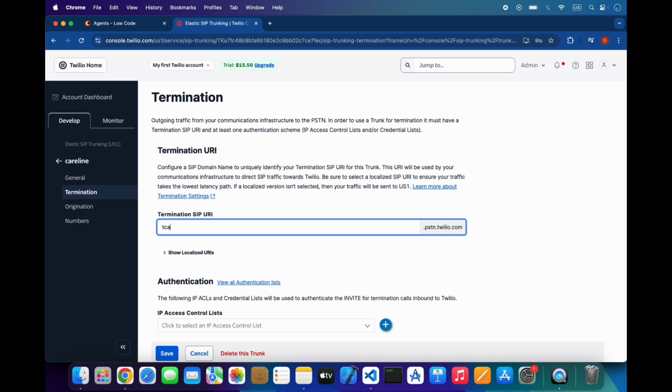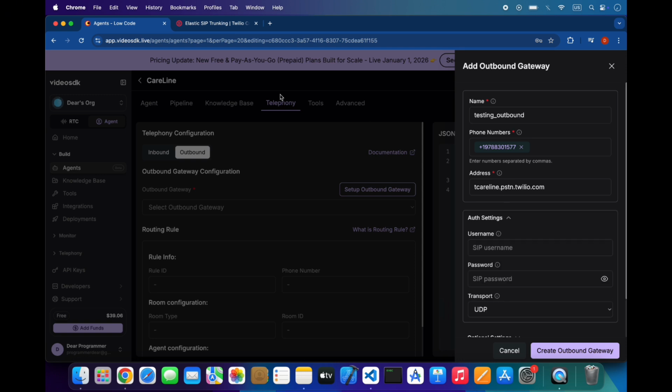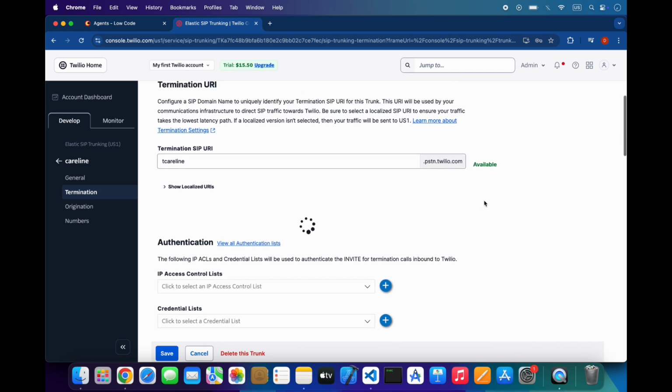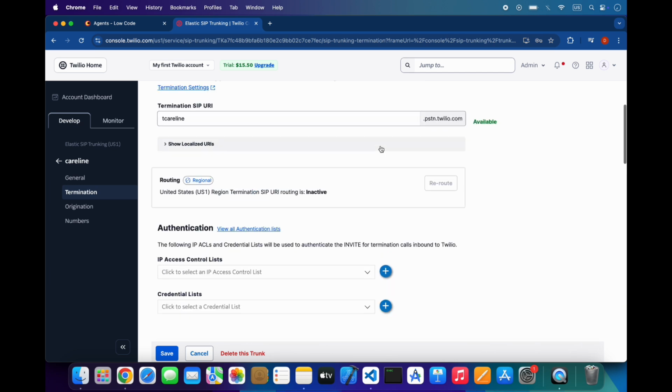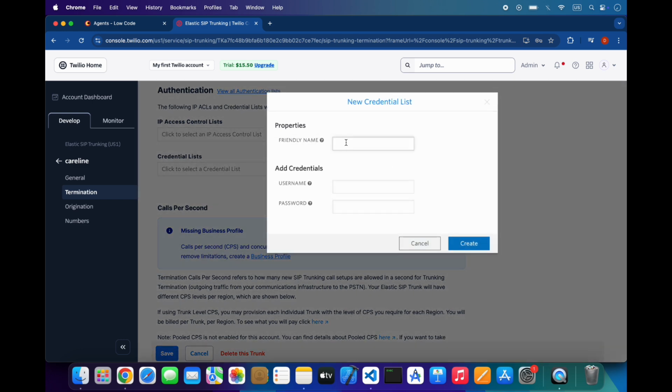So I have to do again the numbers and give it a name. Caroline or testing outbound. And auth settings, you have to add these username and password, and you have to create here credentials lists. Give it a friendly name and give it also username and password.